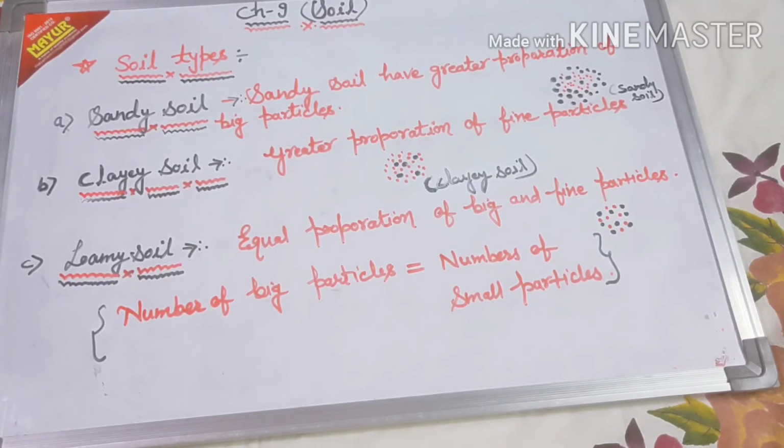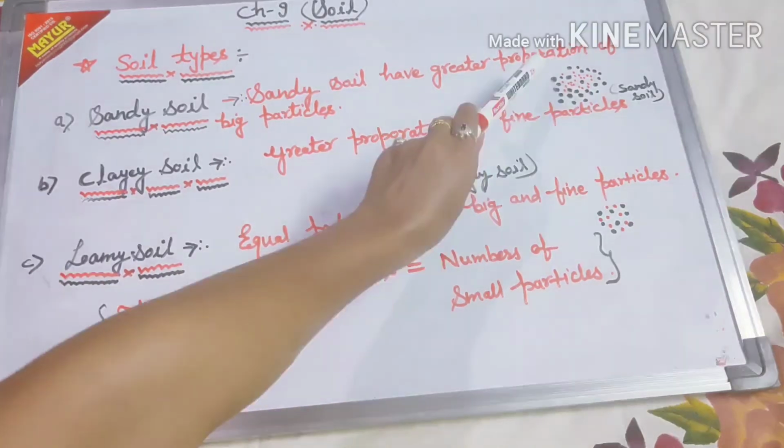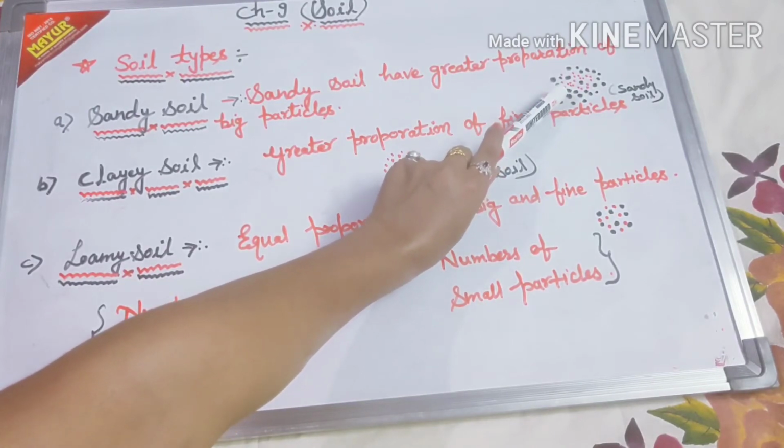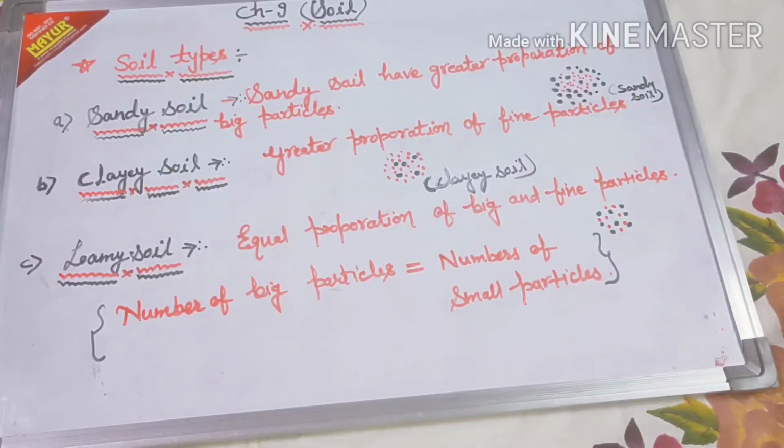So today in this video we are going to discuss types of soil. Based on the proportion of particles, we have classified soil into three types: sandy soil, clay soil and loamy soil. Sandy soil has a greater proportion of big particles. So here you see in this soil bigger particles are more when compared to smaller particles. If you take a sample of sandy soil, you will see a larger number of bigger particles.